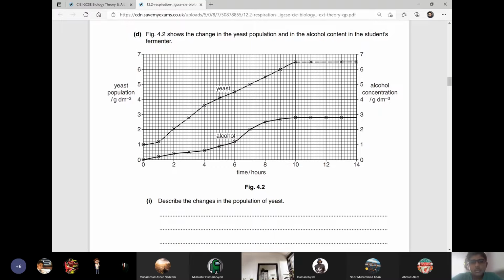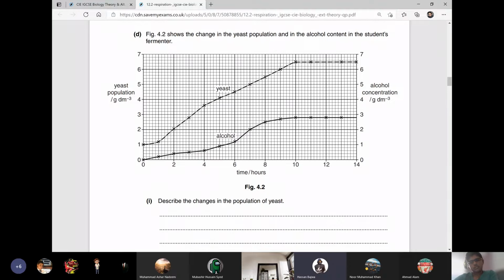Gram per cubic decimeter. You see, you have to write it, so it doesn't matter. So it increased till 6 gram per cubic decimeter. It increased till 10 hours and then it was constant till 14 hours.